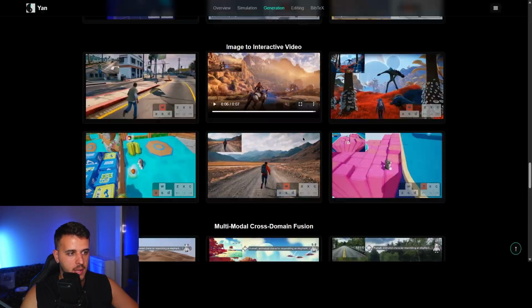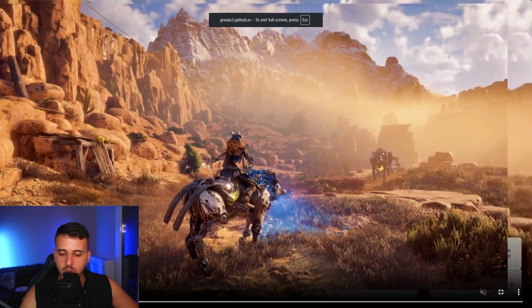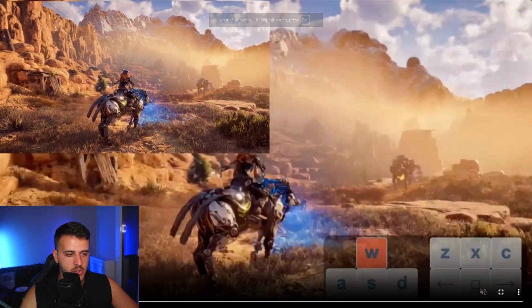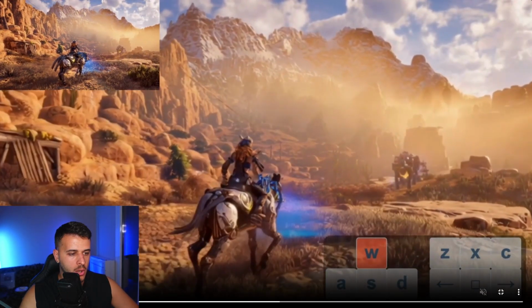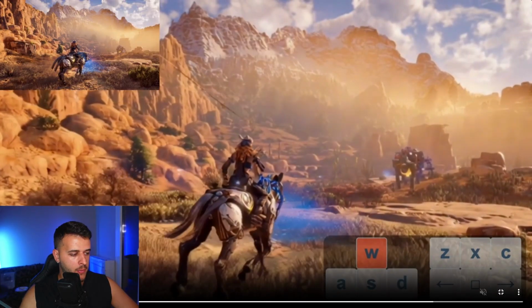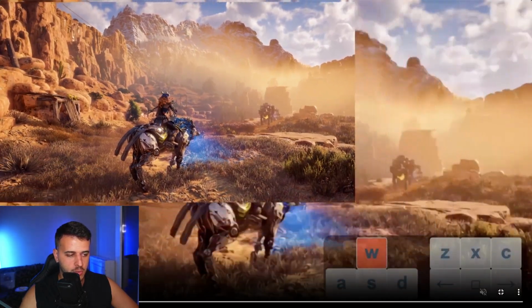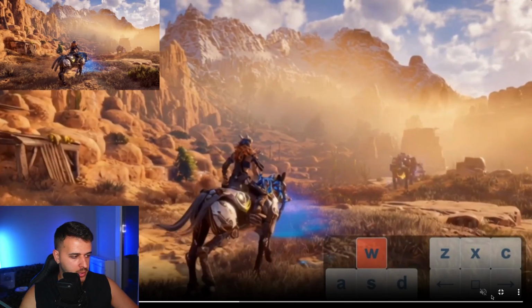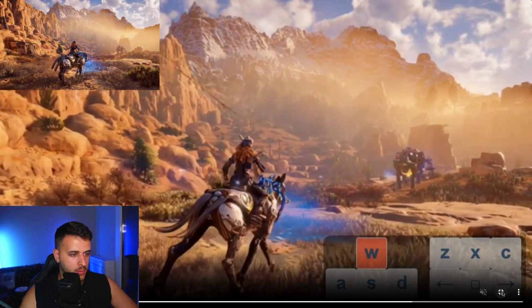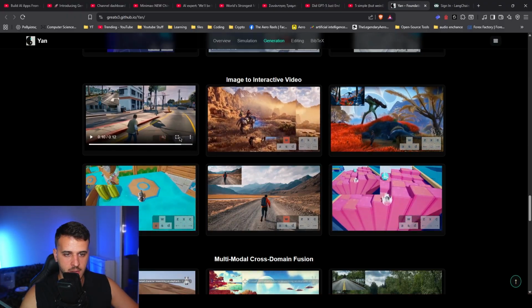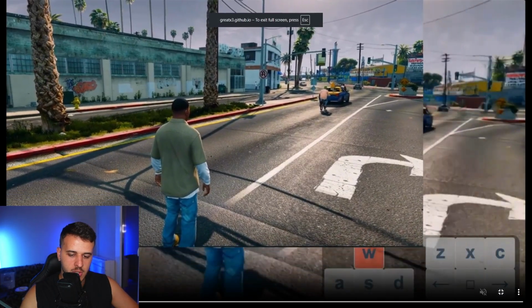Okay. And they have also image to video generation. So they take this image and they generate this video. So it has loads of capabilities. This is a foundational model that allows you to do so many things with this modality. This is very powerful. This is nice. This looks so nice. This is GTA 5. Let's just check it out.